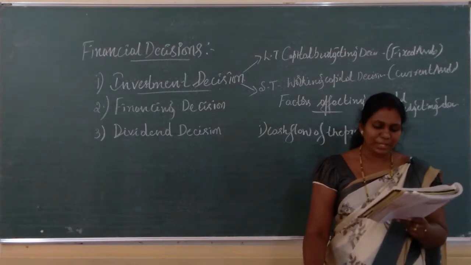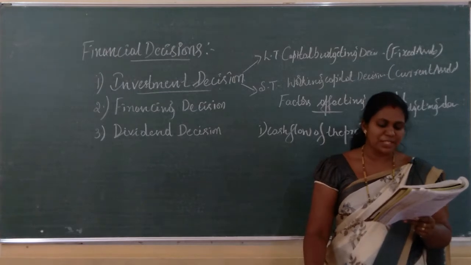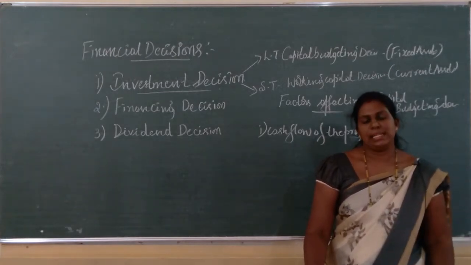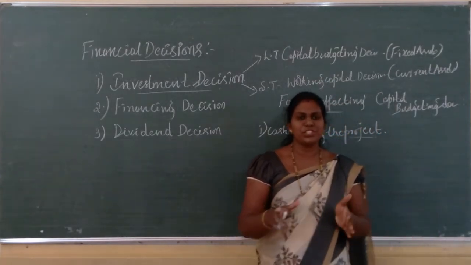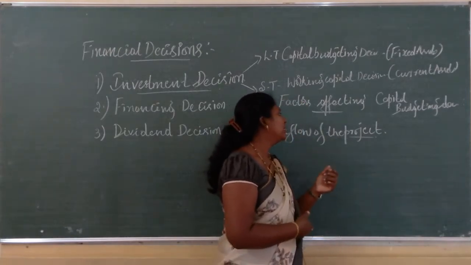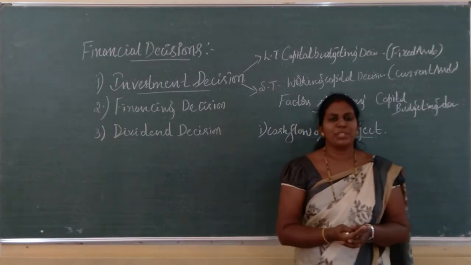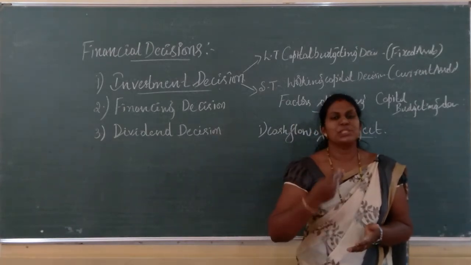That has to be carefully analyzed. The project which gives maximum cash inflow has to be selected. Because by selecting a project, when we have to make an investment in a project, first of all we have to see the cash flow of that project. First of all the cash flow of that project has to be analyzed, because there will be cash inflow as well as outflow.